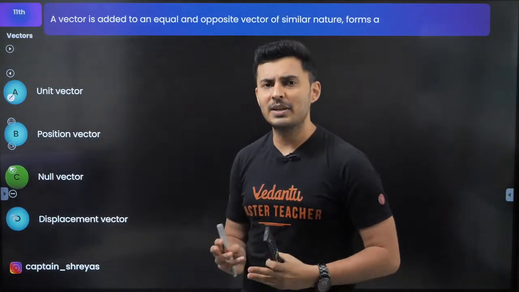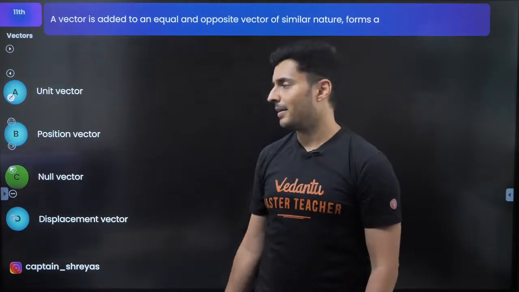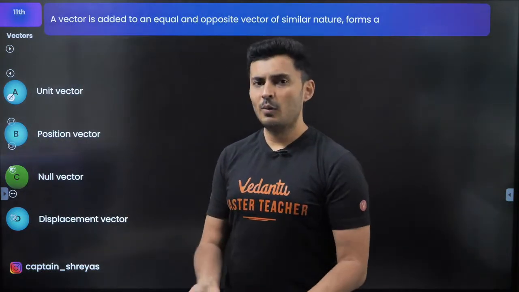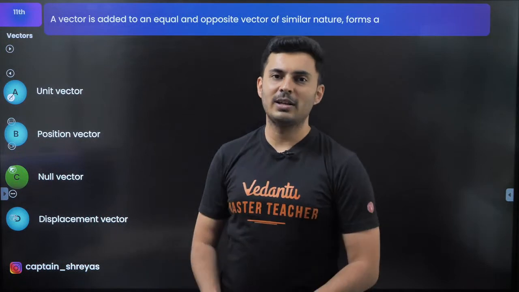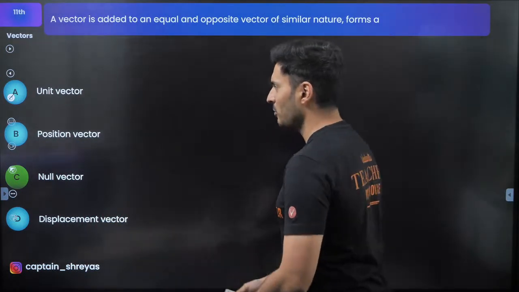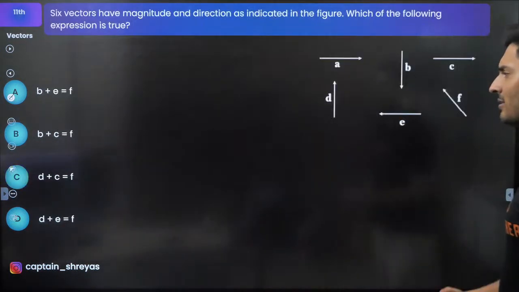Position vector is a vector which tells me the position of the particle. Displacement vector is the vector which tells me the displacement of that particle. Obviously, it is not displacement or position. It can't be unit. Answer is null.